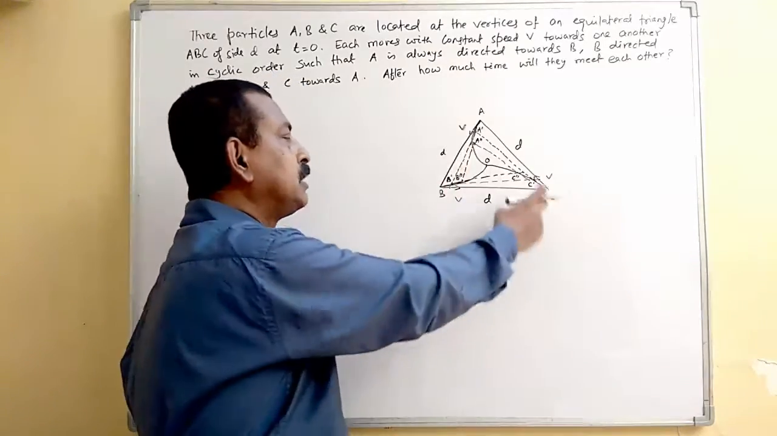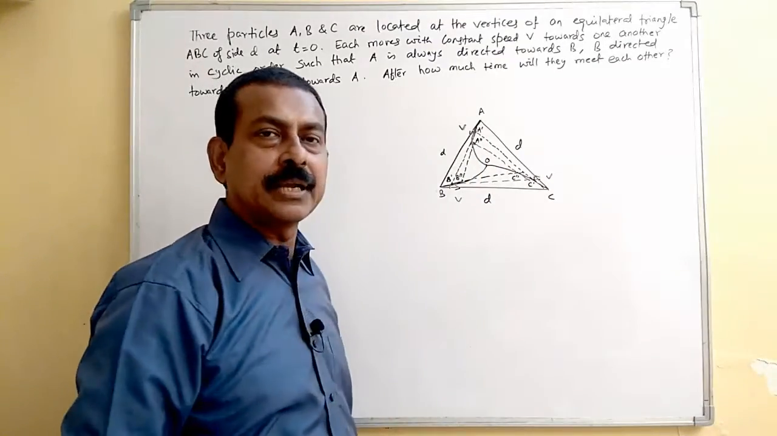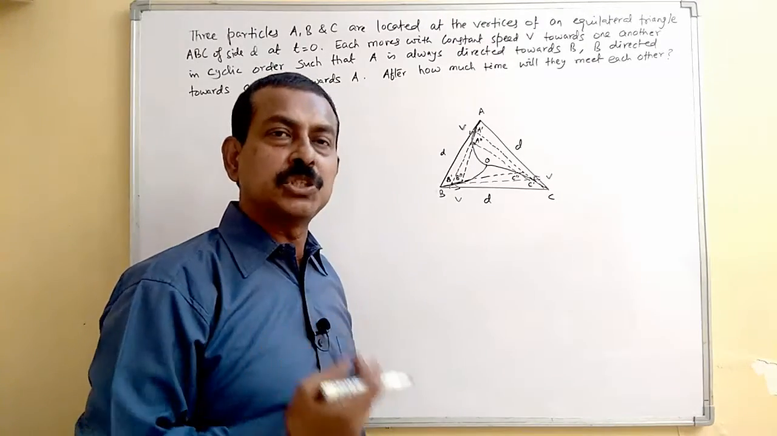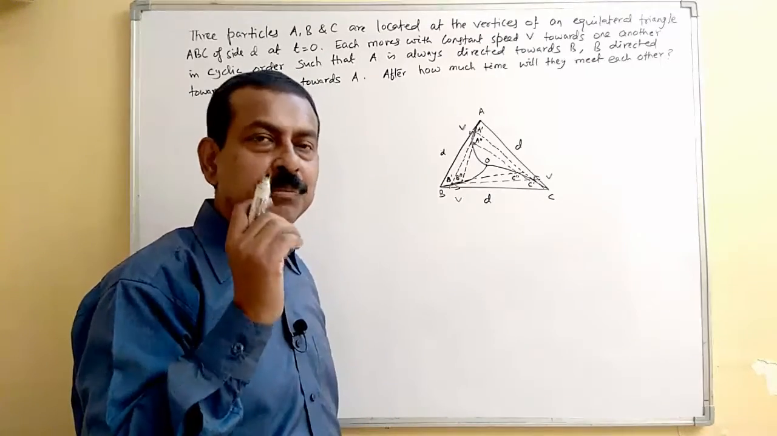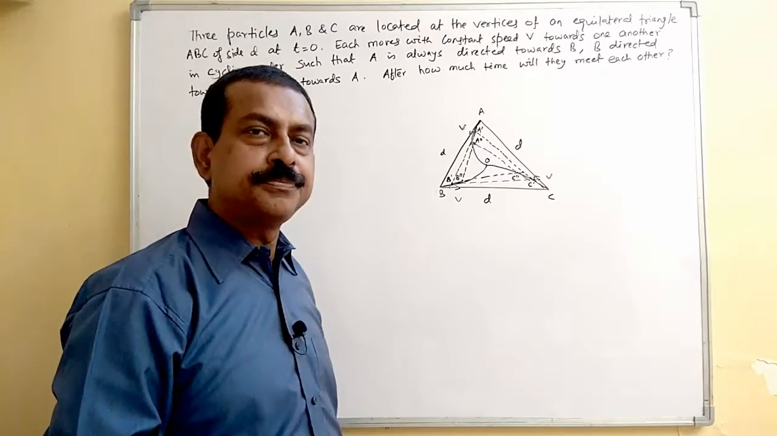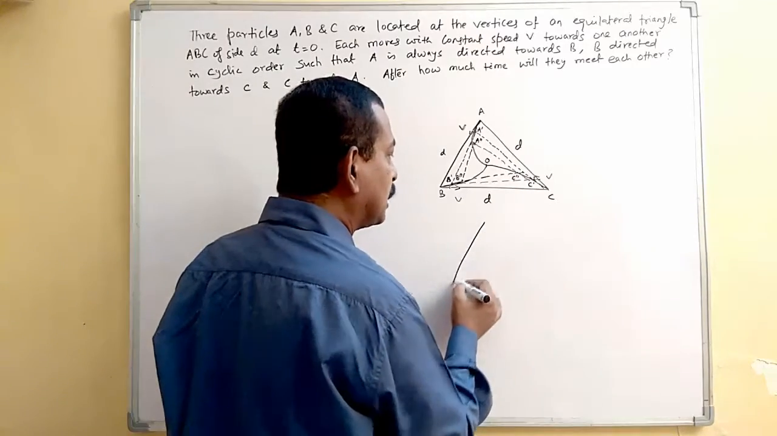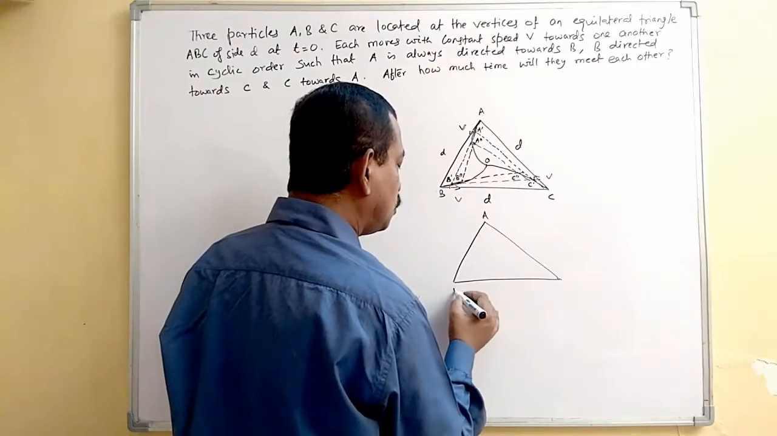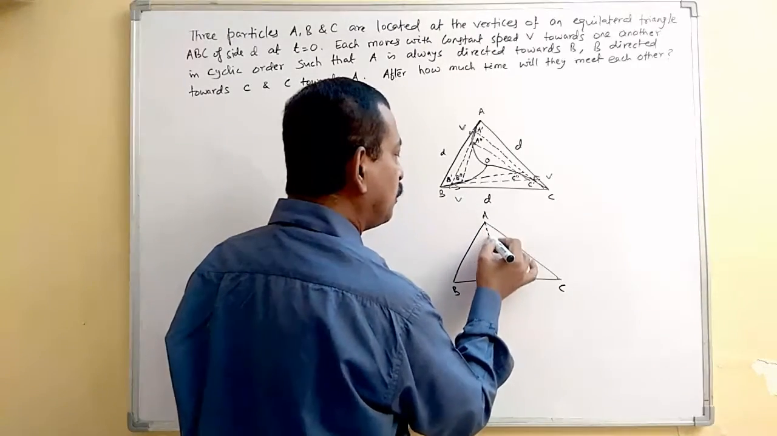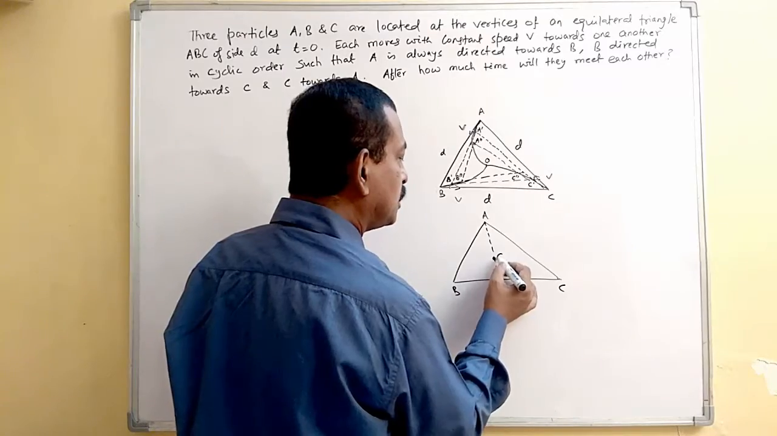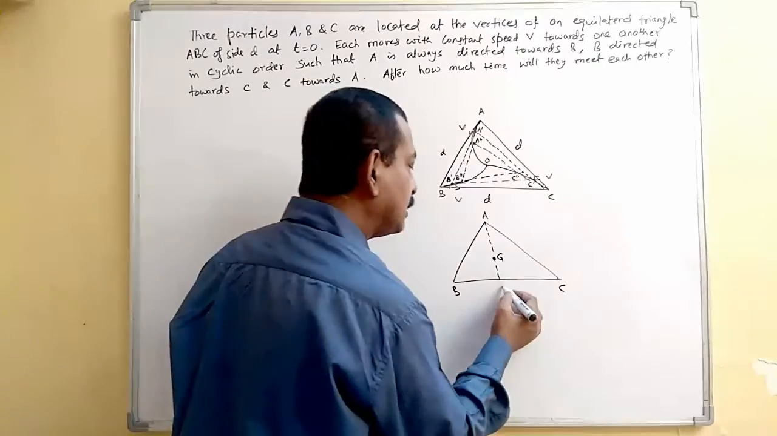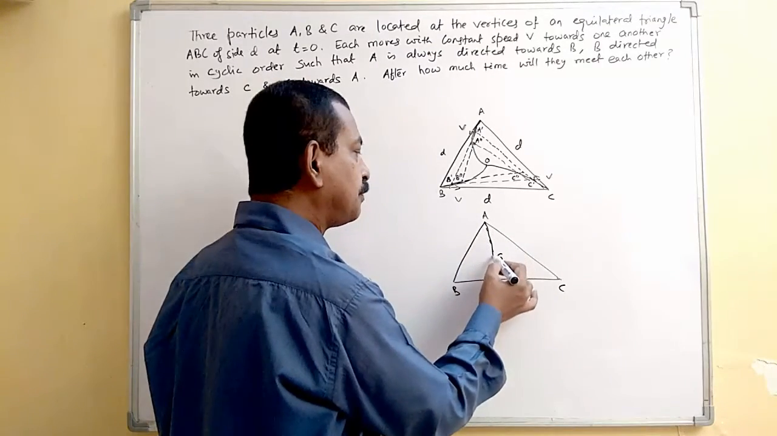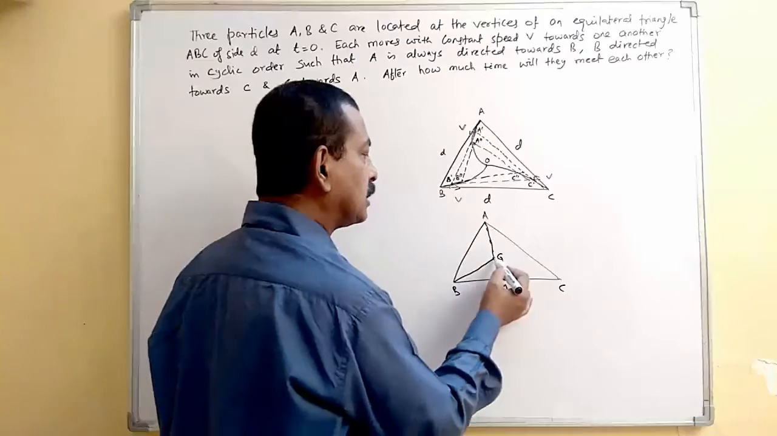But as it is given in the problem that it is an equilateral triangle, and all particles are moving towards one another with the same speed, obviously they will meet at a point which is the centroid. So if you consider that they will be meeting at the centroid, this is your A, B, C. They will meet at the centroid. Suppose this is G, and this is your A. So they will meet at this particular point. Similarly, this one will also come here.